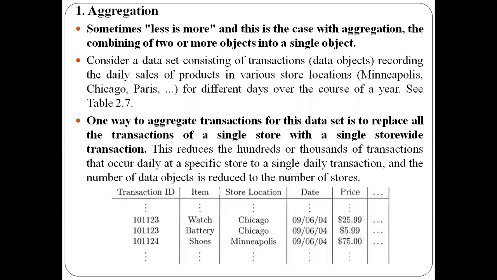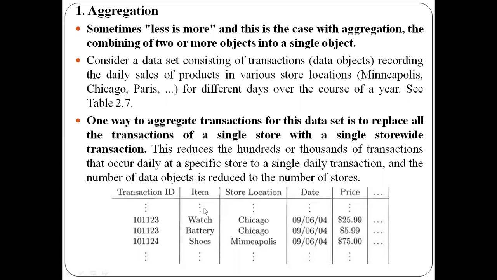Here we have a phrase: less is more. That is, if you have less data, that data will have more quality. So we always prefer less data, because data mining algorithms work effectively with a smaller quantity of data. Our aim is to always reduce the quantity of data. One technique is aggregation, where we combine two or more objects into a single object.